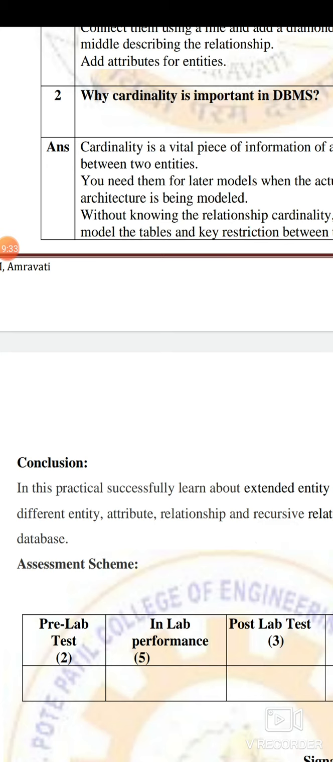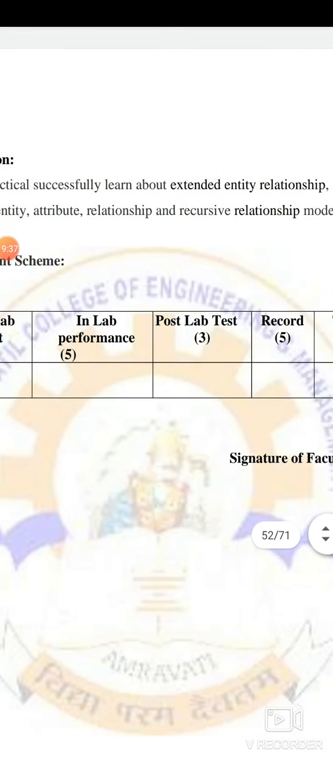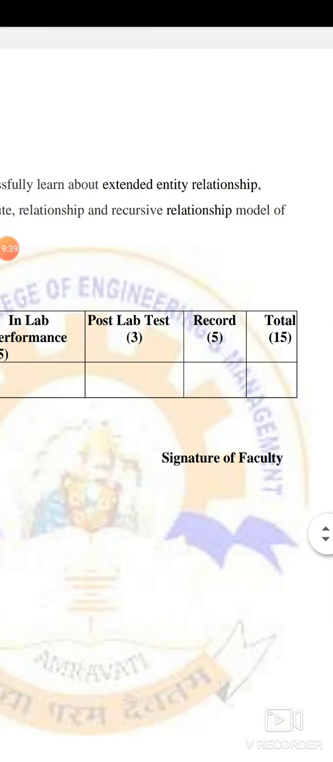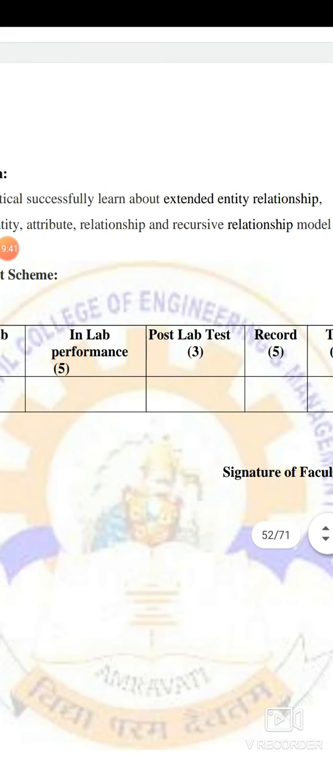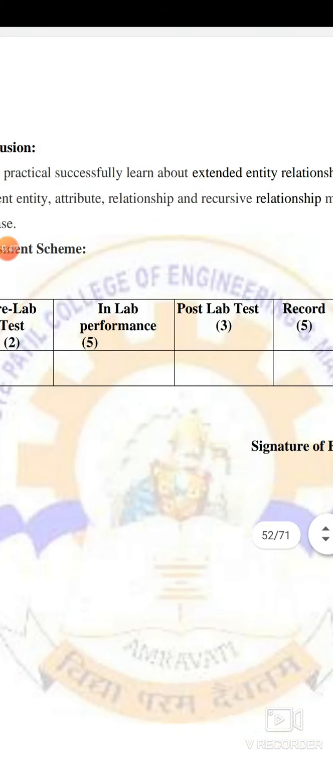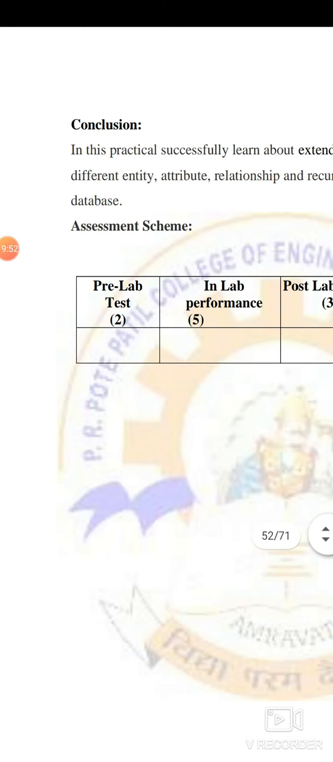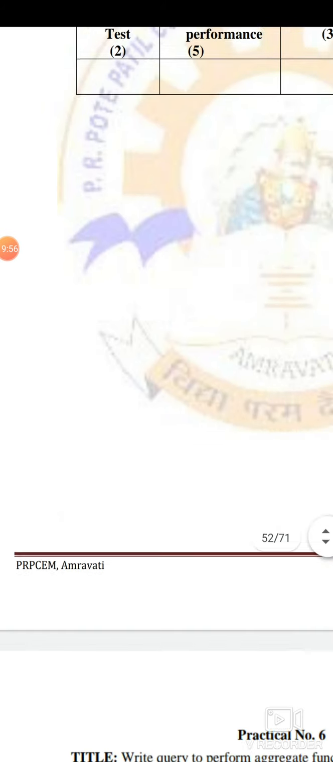So this is all what we have seen in this particular practical. Now what is the conclusion? In this practical we successfully learned about the extended entity relationship. We have already seen the relationship between the entities, the different entities, the different attributes, and relationships and the recursive relationship model of database. So this is how we end our practical number 5. So all these things we have seen here.